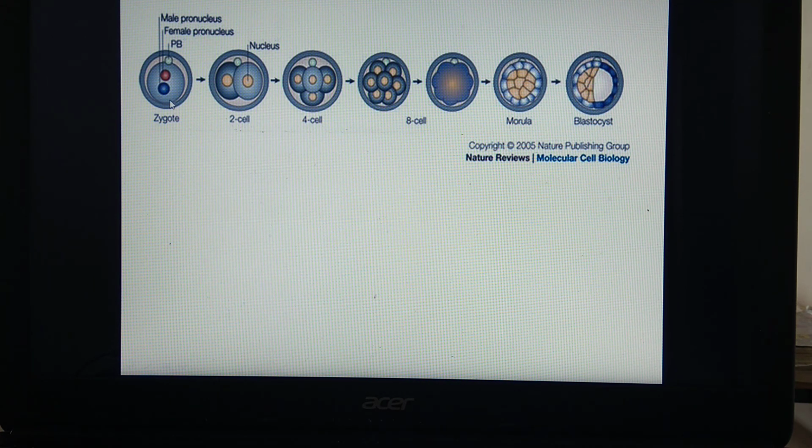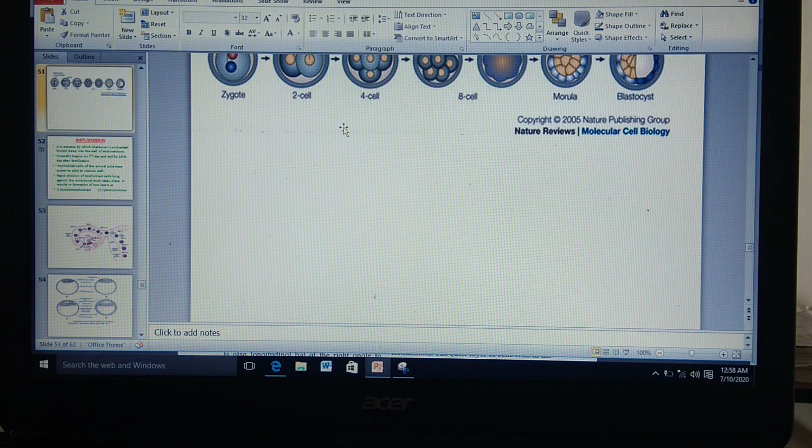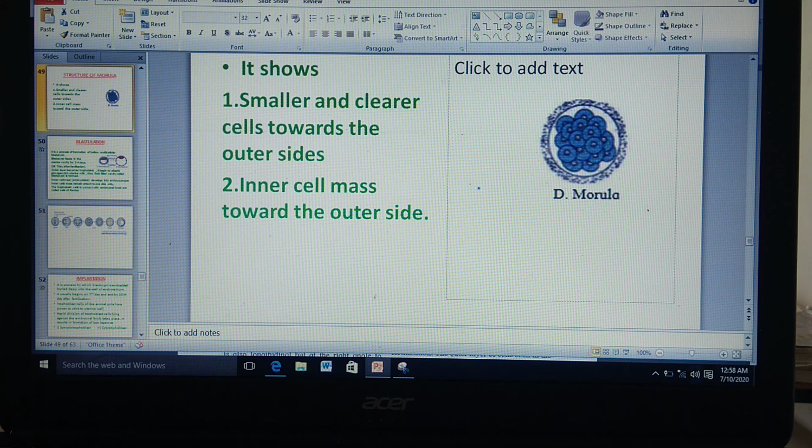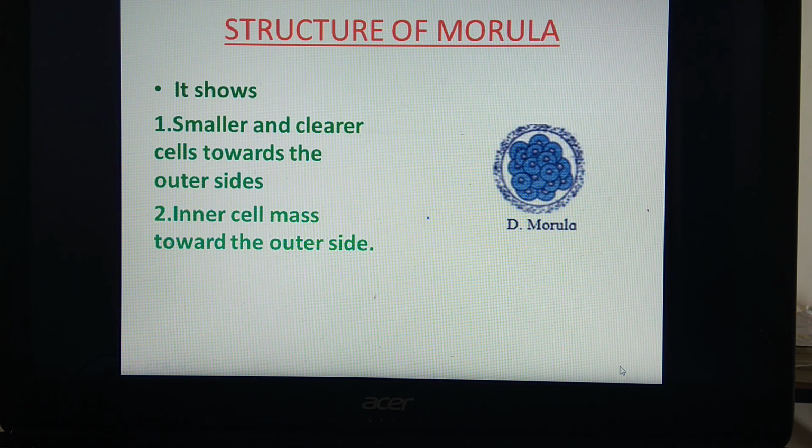So cleavage means simply division of the zygote, mitotic division of the zygote, and that's why from this single cell structure this multicellular structure is formed. Okay, so this morula is formed. We are going to study the detailed structure of this morula, and where this morula is seen.